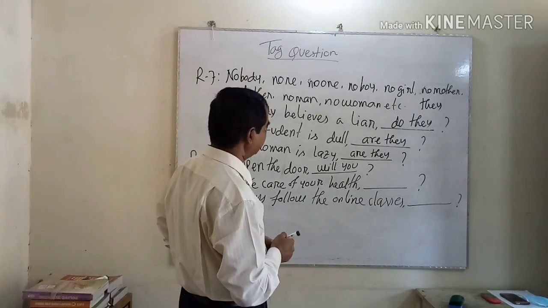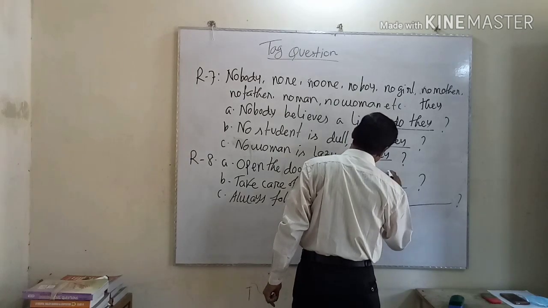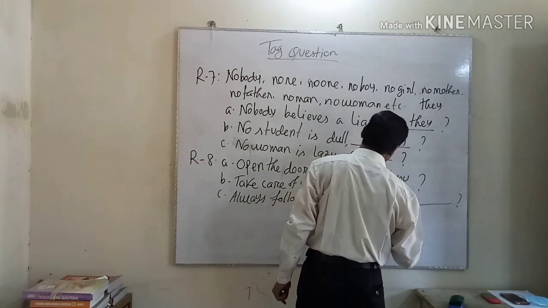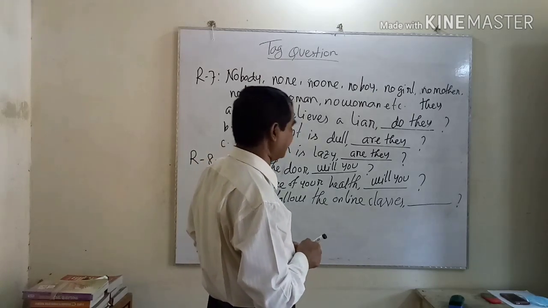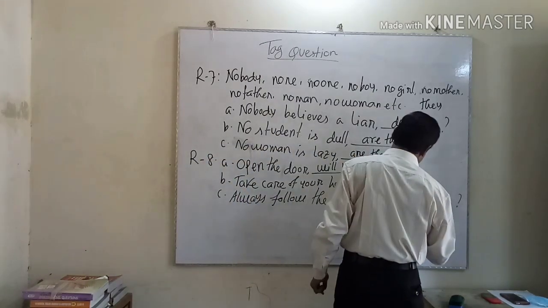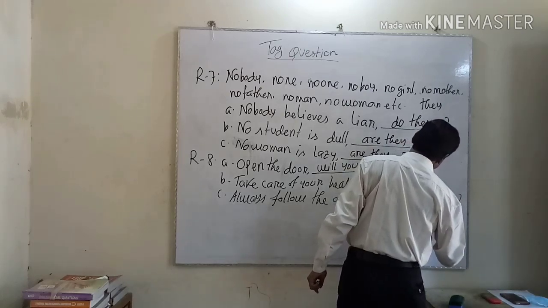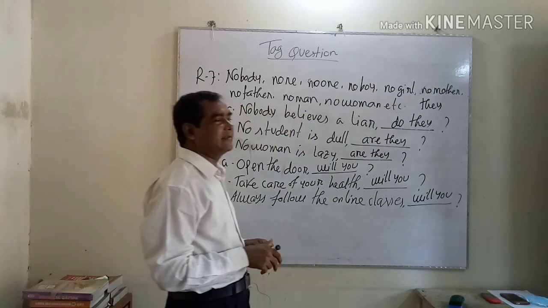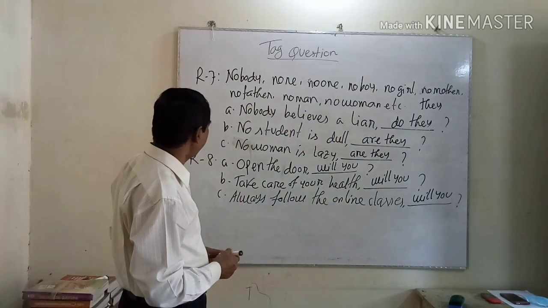"Take care of your health." Same, the answer will be "will you." "Always follow the online classes." That is also "will you." This is the technique of writing the answer of the tag.